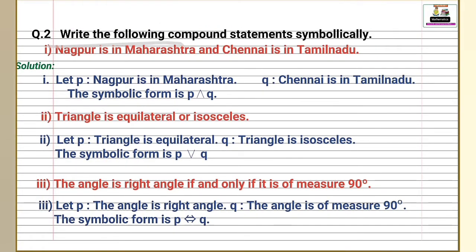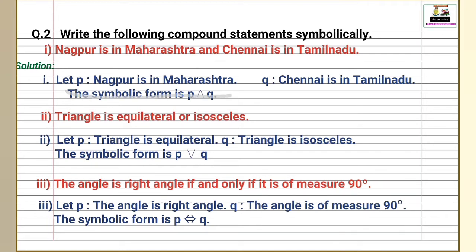Question 2. Write the following compound statements symbolically. First compound statement is Nagpur is in Maharashtra and Chennai is in Tamil Nadu. In this statement, the word 'and' is used, this word is conjunction. Let's see the solution.